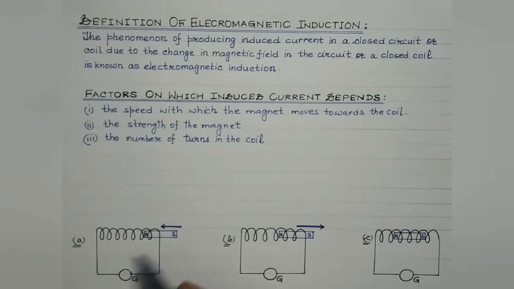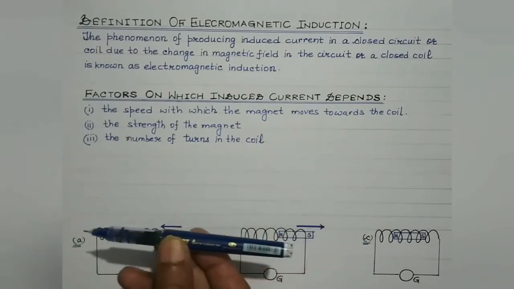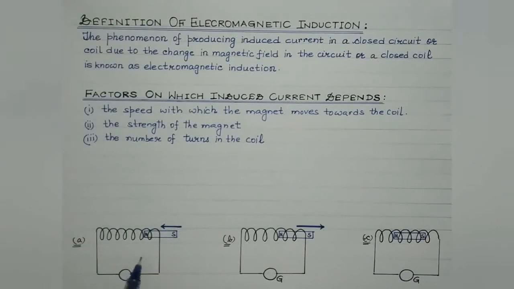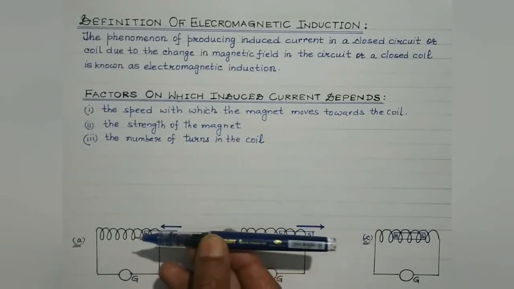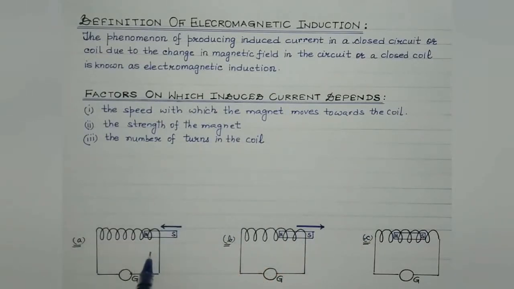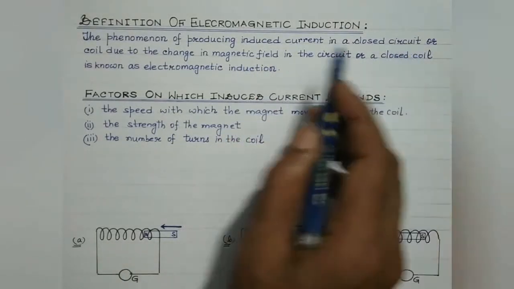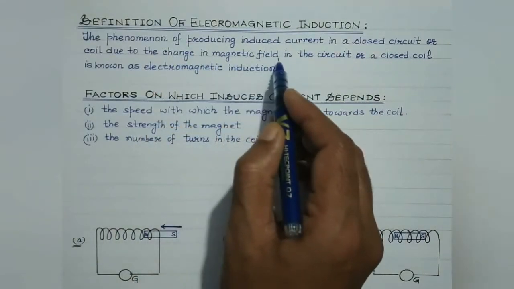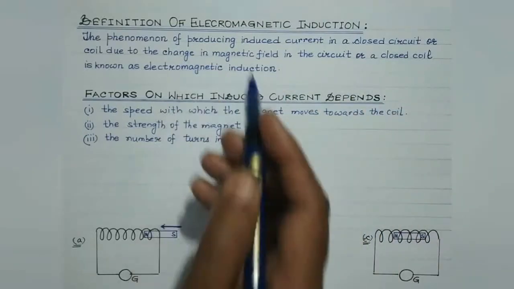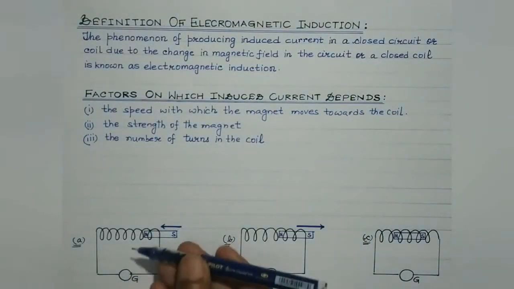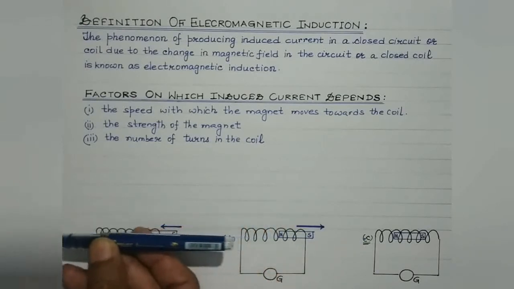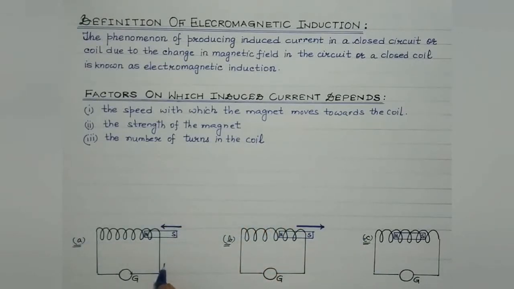In the first case, students, when the magnet is brought or pushed into the coil, then induced current flows through the coil due to the phenomenon of electromagnetic induction. Now when the magnet is brought closer, the magnetic field linked to the coil will change, will increase. And according to the phenomenon of electromagnetic induction, whenever there's a change in the magnetic field in a closed coil, then induced current is produced, right? So on bringing the magnet closer towards the coil, induced current will get established. And suppose the galvanometer showed deflection along this direction, right?